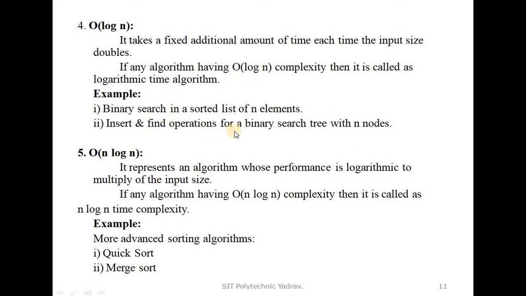And also the binary search tree is a concept we study in a later chapter in our syllabus. For now, just understand that when we solve a program using a binary search tree, the algorithm complexity is big O of log n.